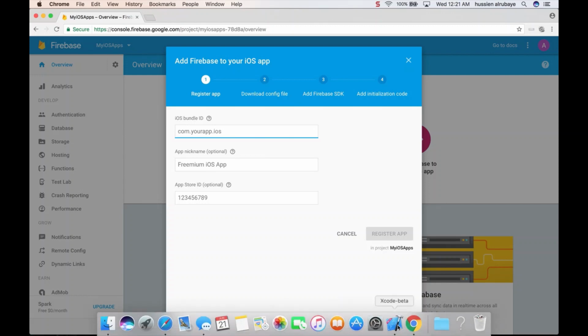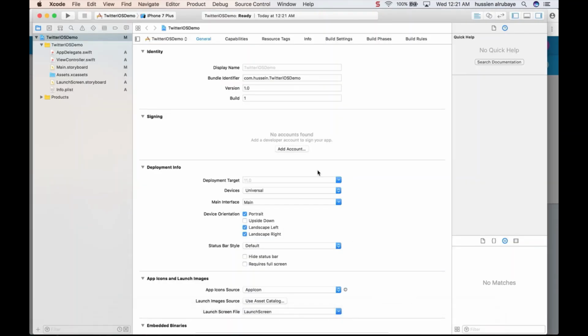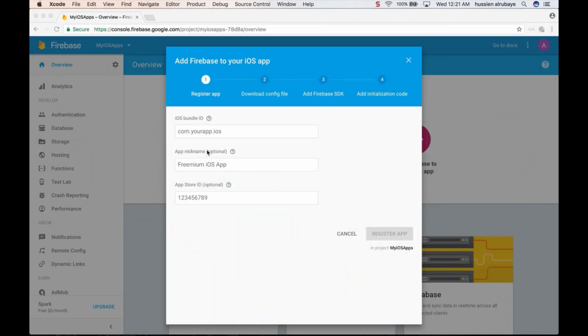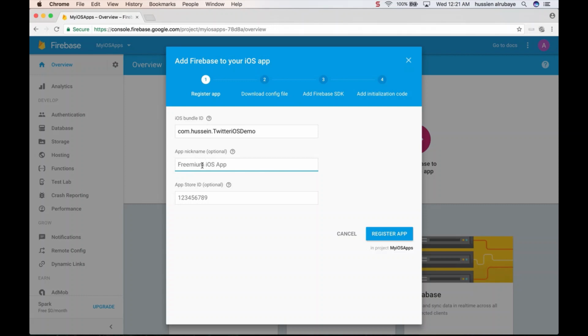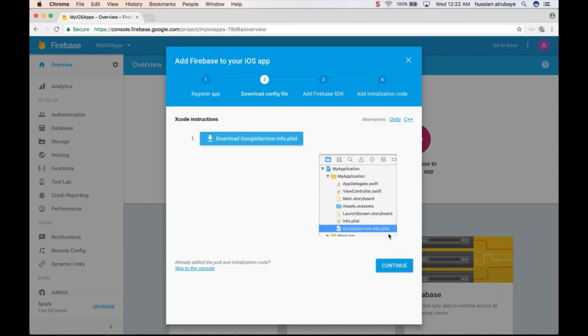I told you before about the iOS bundle. If you just go here, you would see it here. This is my iOS bundle ID, which should be in the store, so make sure to add it here. What do I name it? Give it any name. This is optional. You could give it Twitter app, whatever. This is the app ID. After you publish your application in the store, you will have an ID. Just add it here, so you avoid people who are not part of your application using your Firebase console. For now, I don't have it, so just next and boom, done.